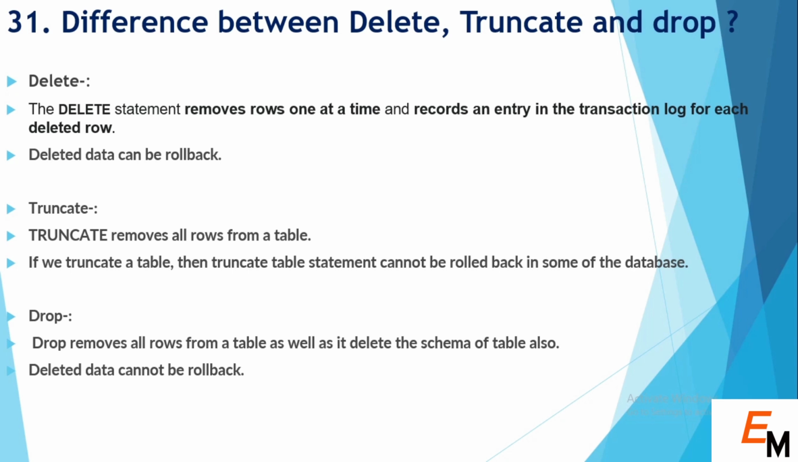If we talk about truncate, it removes all the rows from the table. It will only remove all the rows; it will not remove the schema of our table. But in the case of truncate, we can't roll back our data. If we talk about drop, it removes all rows from the table as well as deletes the schema of the table, and deleted data cannot be rolled back. So in the case of drop, we lose everything, schema as well as table data, but in the case of truncate we are left with our schema at the end.